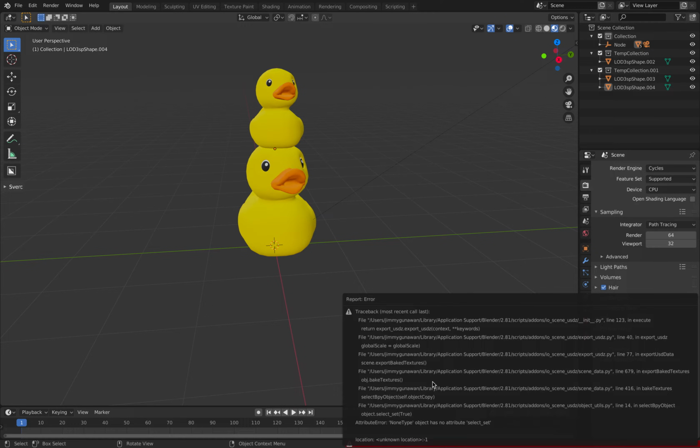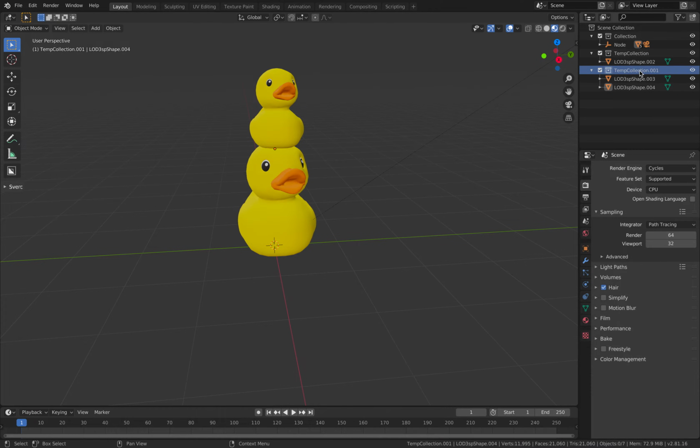Interesting. NoneType object has no attribute select_set. That's new. It's possibly because maybe we need to put these objects into collections. Move into collections, right?